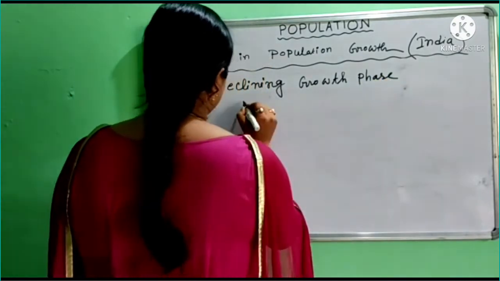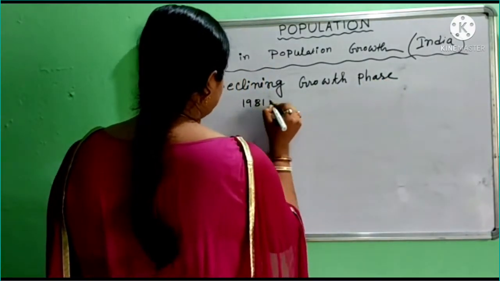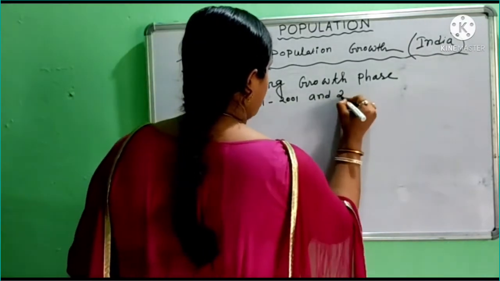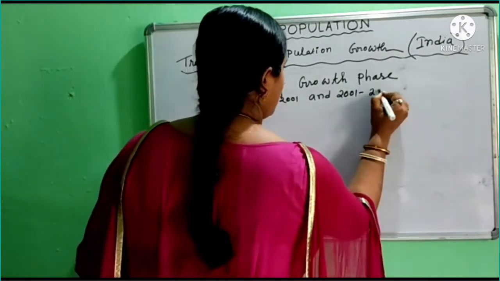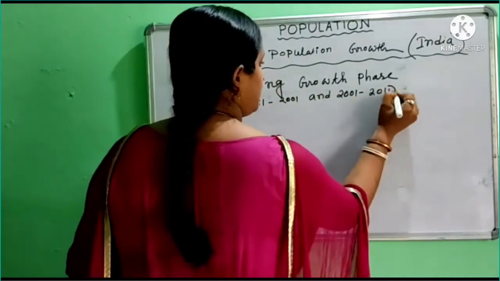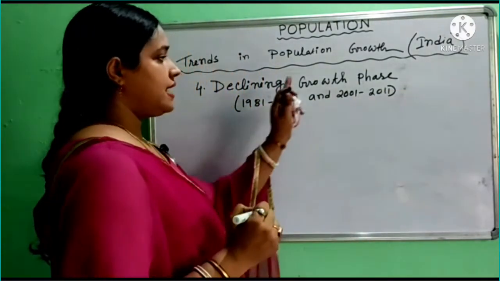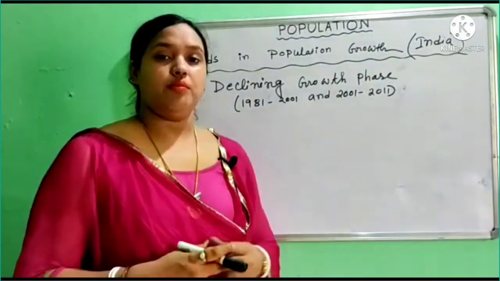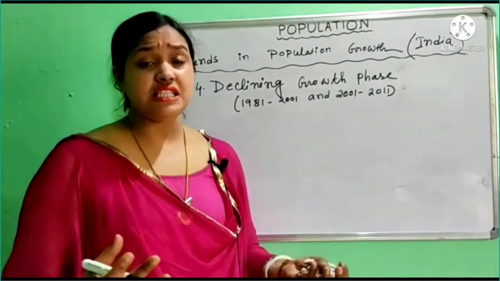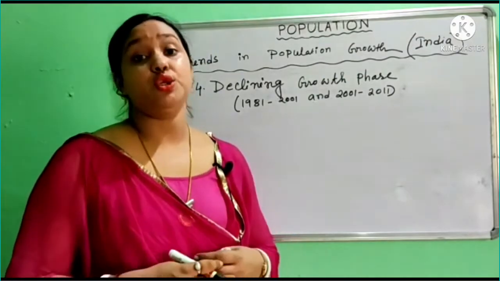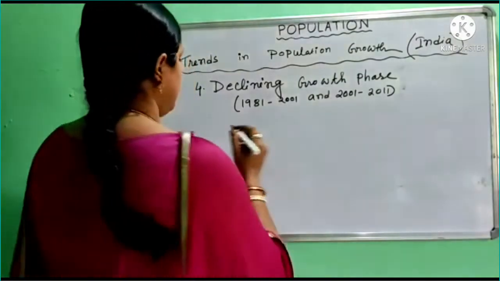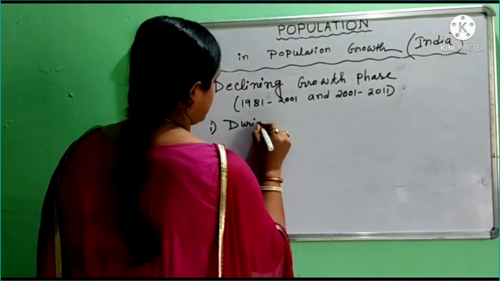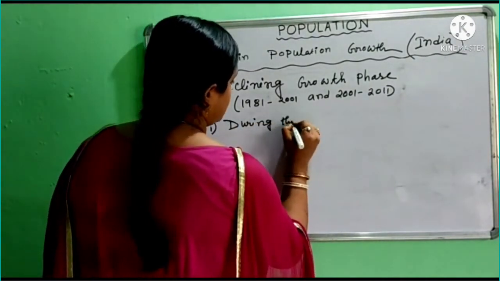Okay, and it started from 1981 to 2001 and from 2001 to 2011. So this is the period where we found declining growth phase. Now during this period, total population of India increased substantially too. But during this period, we can say this is the most important point, that during this period,